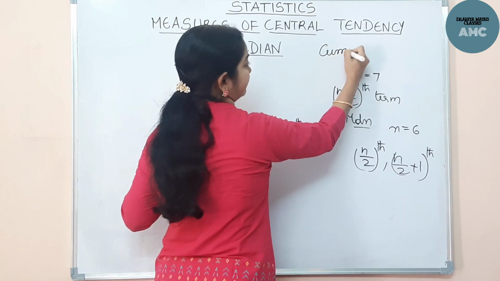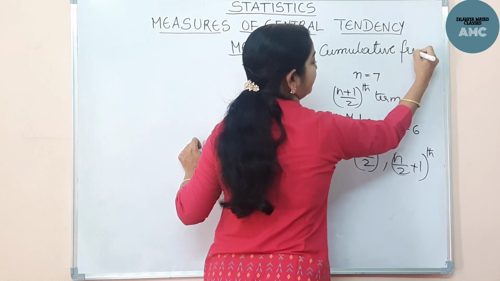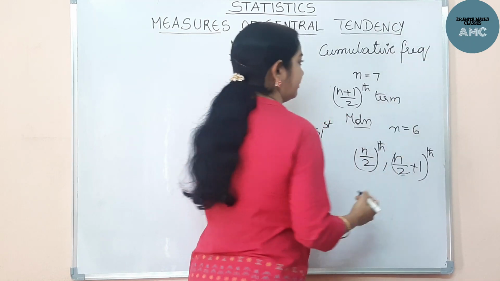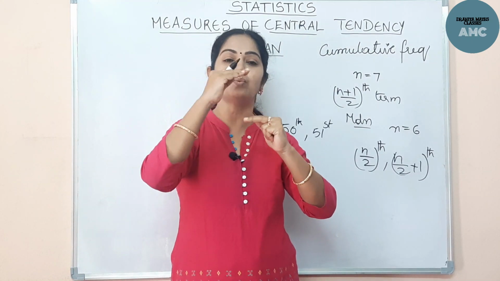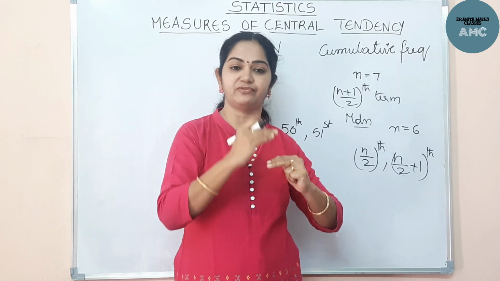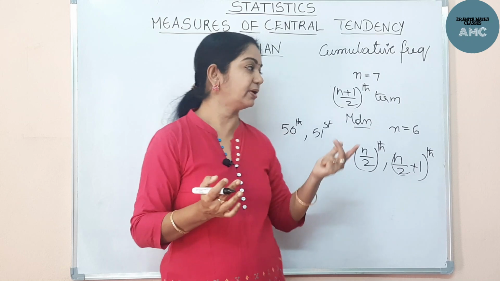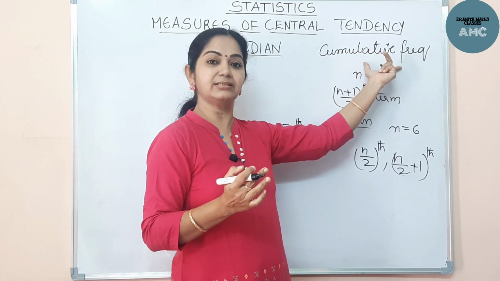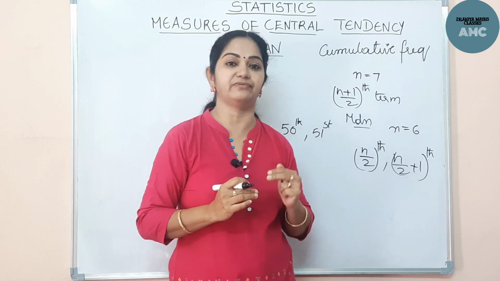What does the word cumulative mean here? Cumulative frequencies means we know the frequencies, and cumulating means adding one frequency at a time, accumulating, not the sum total. Sum total is the sigma summation. Cumulative frequency is just one frequency added at a time. That gives a cumulative frequency.